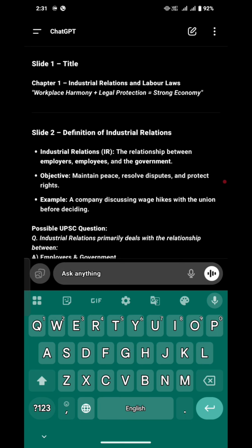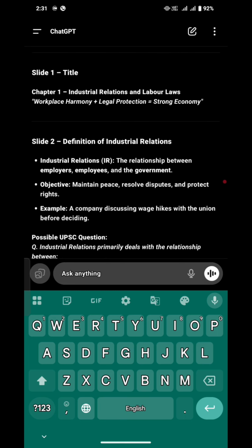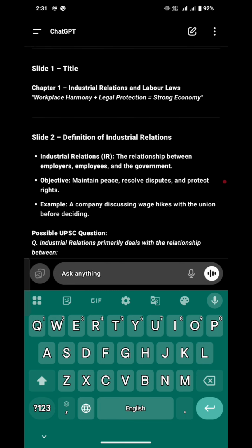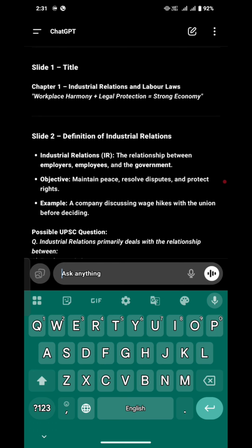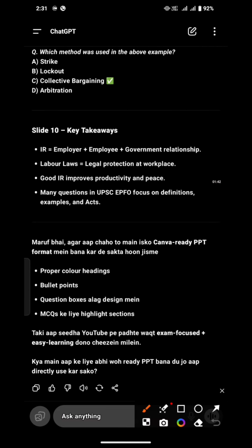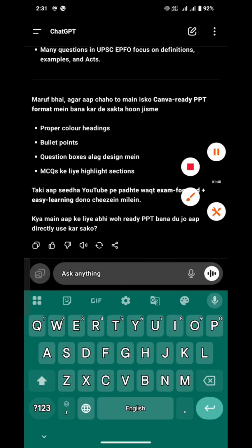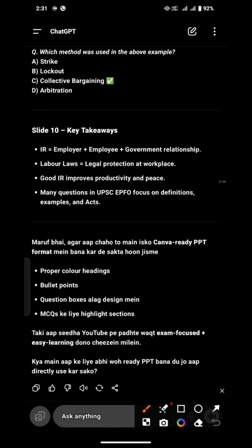So let's start. Our first topic, and the most important topic of the EPFO examination, is industrial relations and labor laws. First of all, we need to understand the meaning of industrial relations and labor laws.